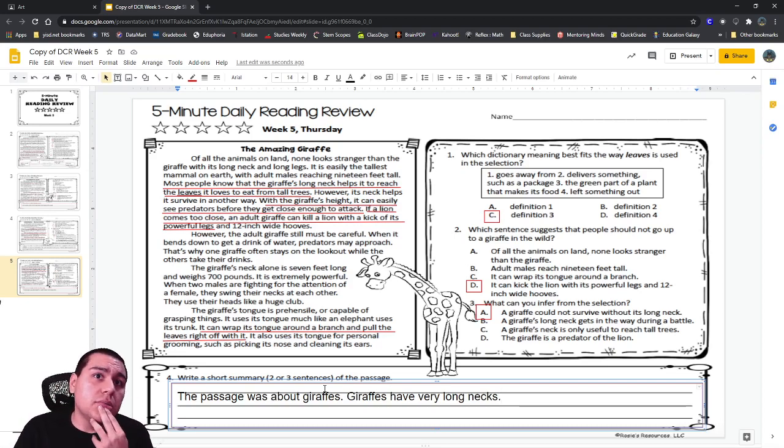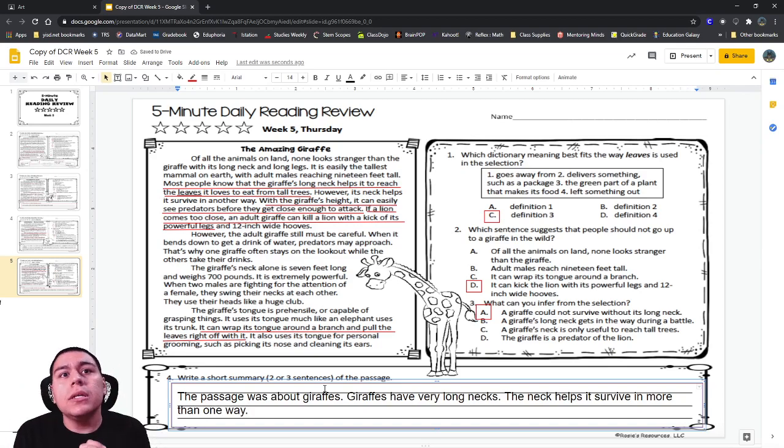Most of the passage was talking about its neck. Why did they talk about the neck so much? Noah? Why did they spend so much time talking about the giraffe's neck? Because that's how it survives. Okay, the neck helps it to survive. In just one way or more than one way? More. So we can also put the neck helps it survive in more than one way.